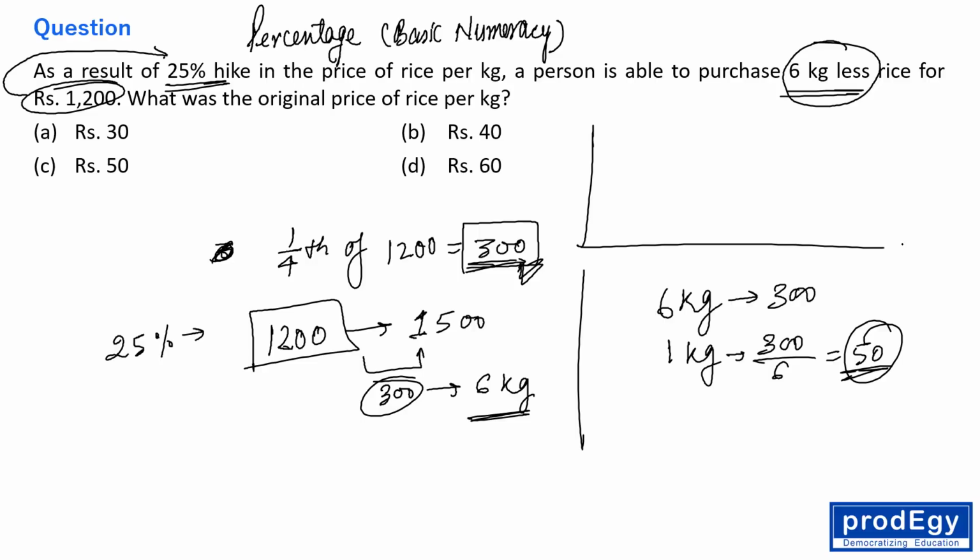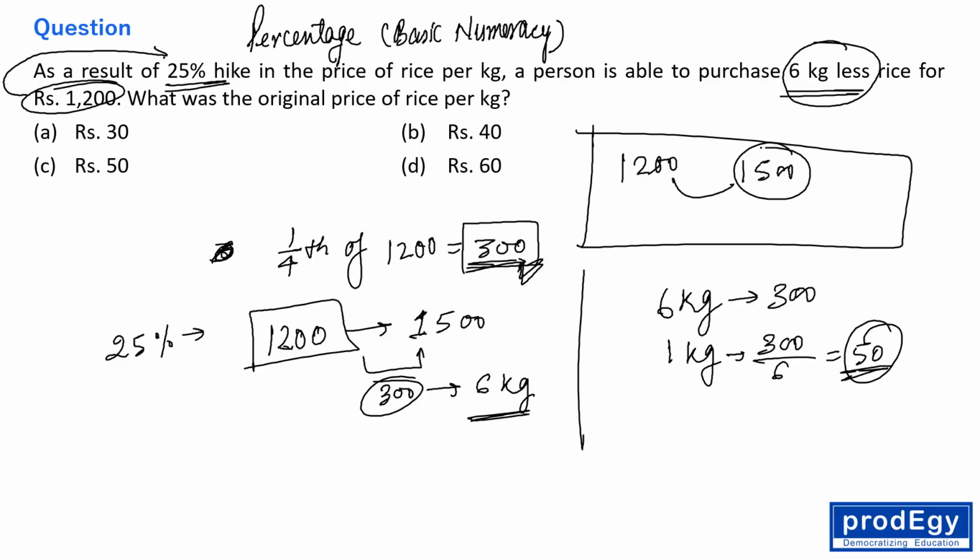So it means earlier the article that was available for 1200 rupees, now it is available for 300 more. So it is available for 1500, right? But if a person today is spending 1200, it means he is spending 300 less rupees. So if he is spending 300 less, it means he must be getting some less amount of article. So he is getting less by 6 kg. So obviously for 300, he was getting 6 kg. So the price of 6 kg was 300.